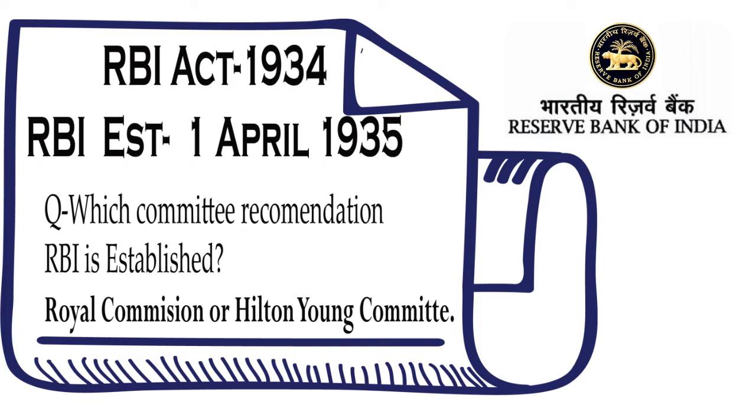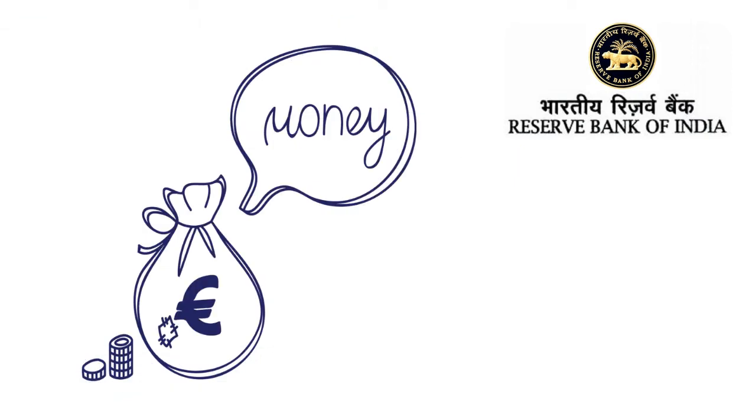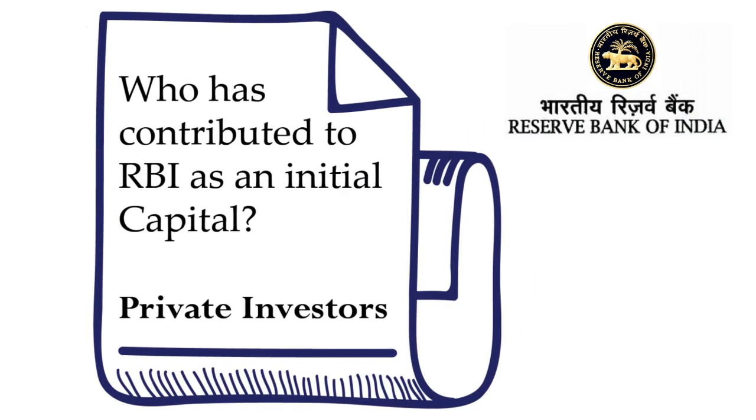And it is not a government undertaking bank, it has its own rules and regulations. And on April 1st, 1935, the RBI got established. And the initial capital of RBI was 5 crore. There was a question asked in the previous year: who contributed to RBI as initial capital? That is private investors. So this question can be asked in the future. So you can make a note of that as well.